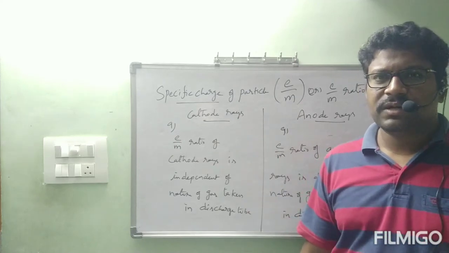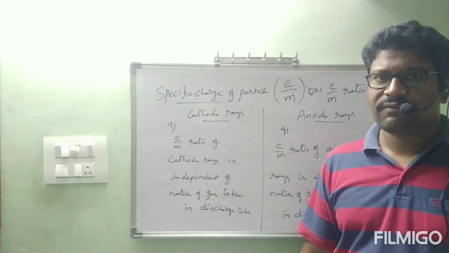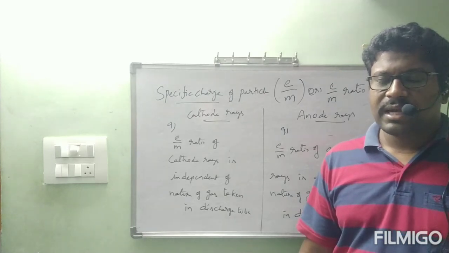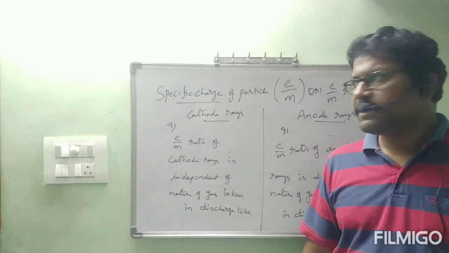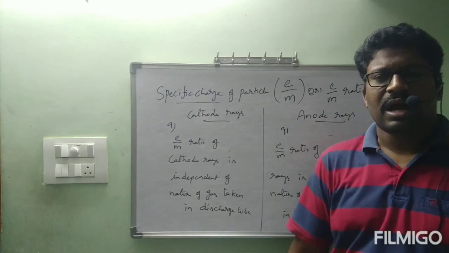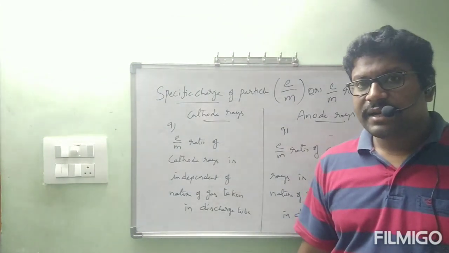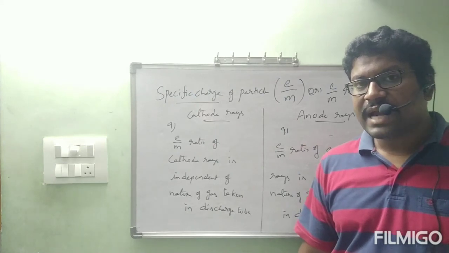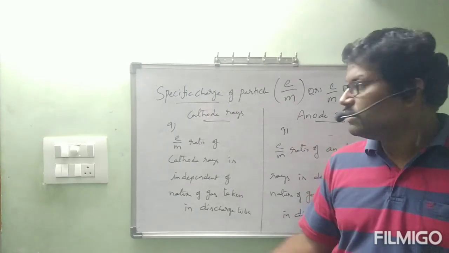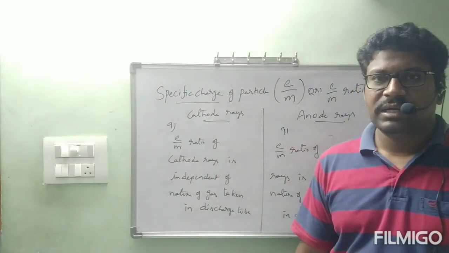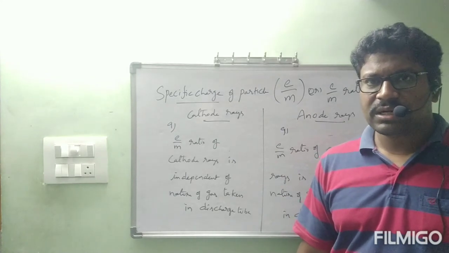This is about today's class. In today's class, we started with discovery of anode rays and properties of anode rays. Under that, we came across specific charge also. Why did I keep the heading discovery of anode rays and not put protons in bracket? That clarity you will get in the ninth property, in tomorrow's class. I hope you understood everything.